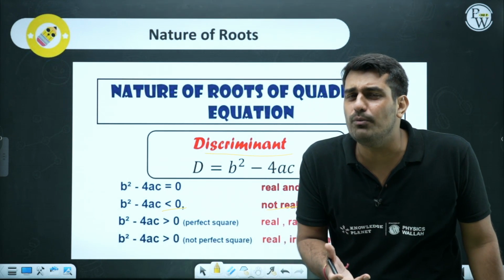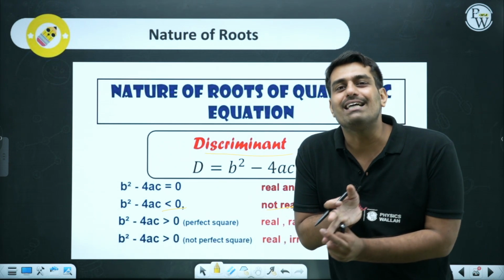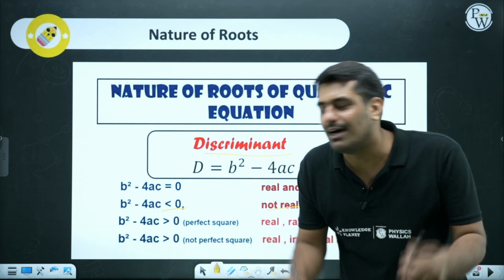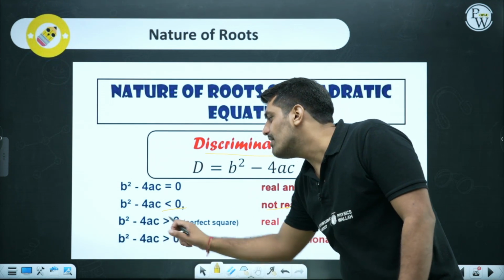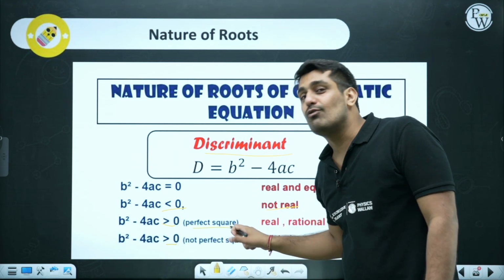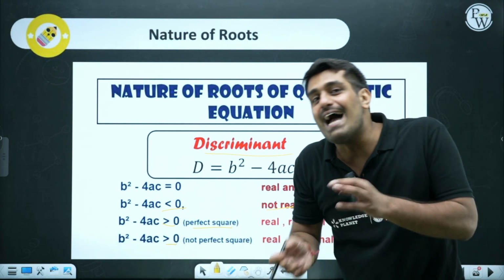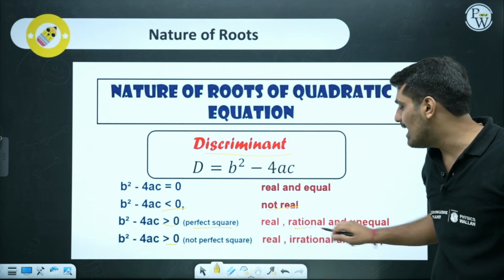What kind of roots would be there? You have to be much more patient and make sure that you pass grade 10 with flourishing marks. The next two cases are where d is greater than 0, but in one case there is a perfect square, like the first case, square root of 25, we'll get 5. So in that case we'll get a rational number in the answer.